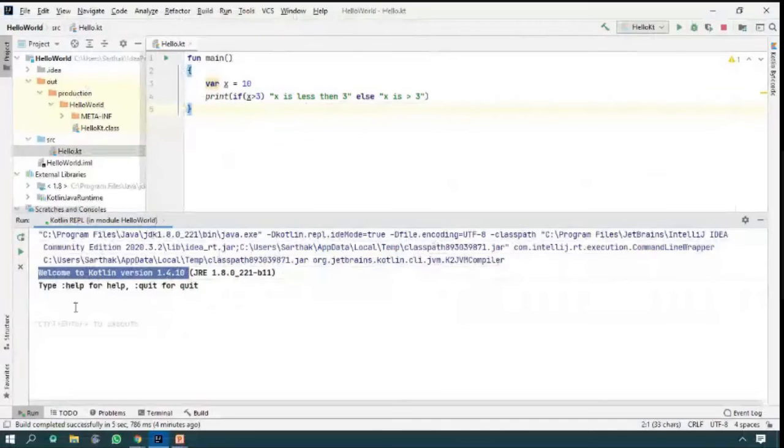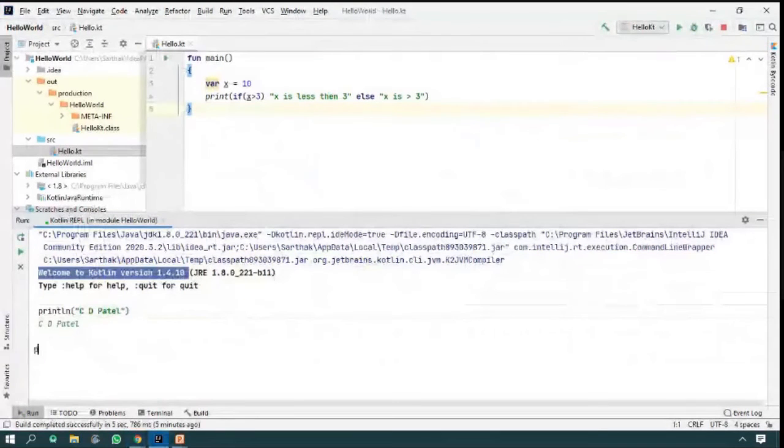Let me run it. Just try to type as you wish. For example, I am going to type println. It looks like this, and I am going to type my name, CD Patel. Please understand the steps, and just click on these buttons, execute Kotlin, and it will run.